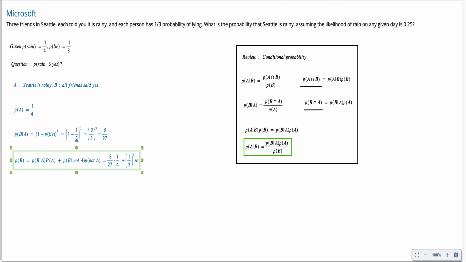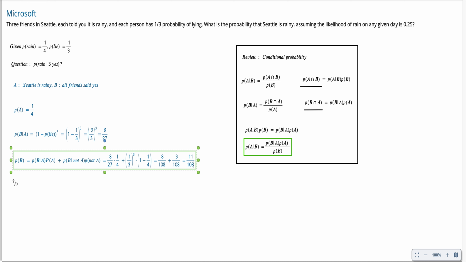That's in the case when Seattle is not raining, which is 1 minus 1/4. If we add all this together, that's 8 over 108 plus 3 over 108, so that's 11 over 108.